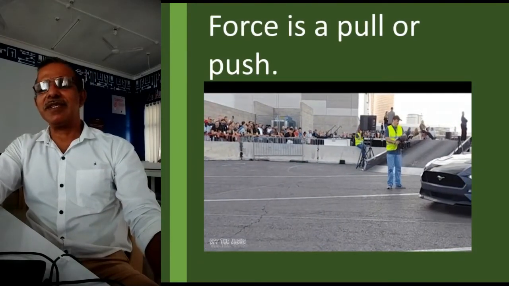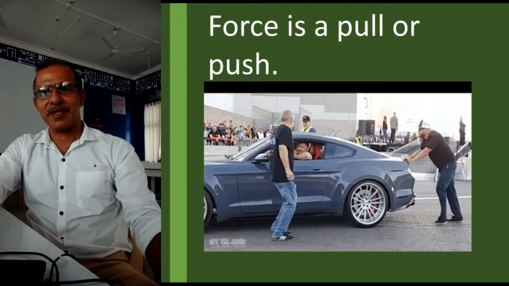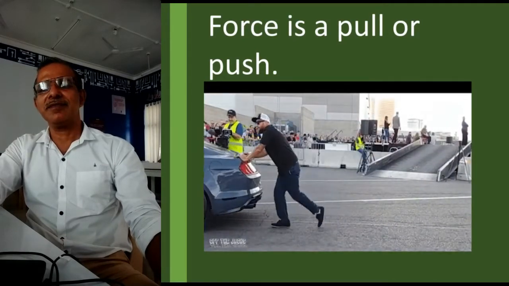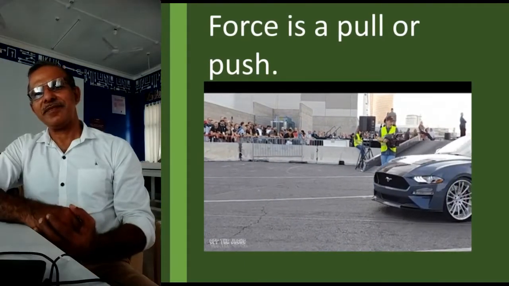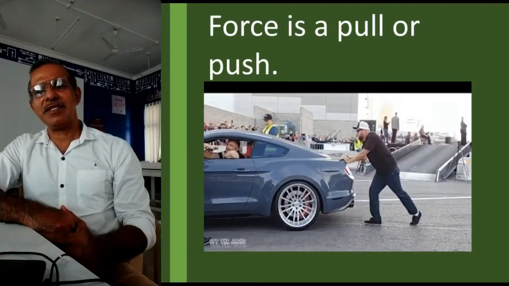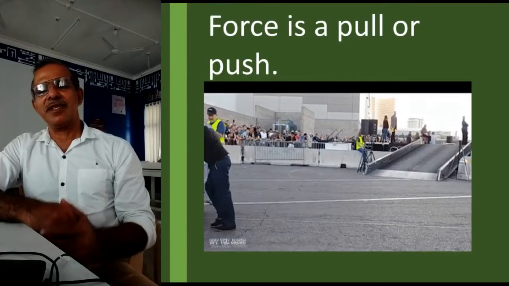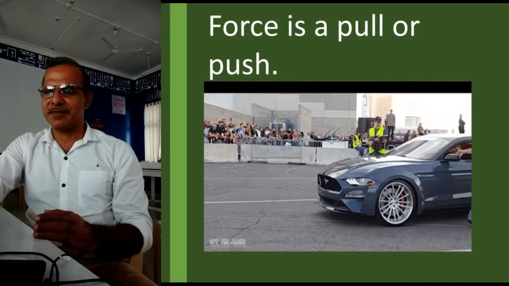The second one is when we apply force on an object which is at rest. And what do you mean by the object which is at rest? The object which has speed 0, right?